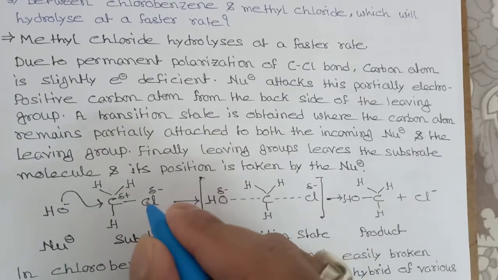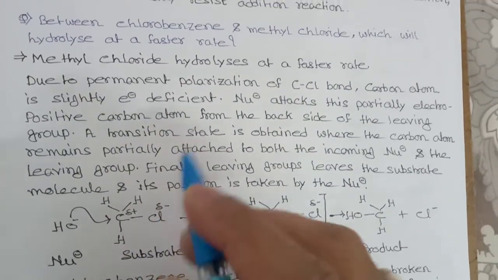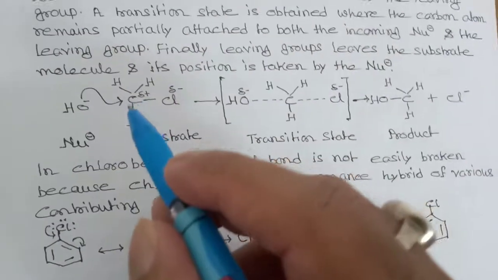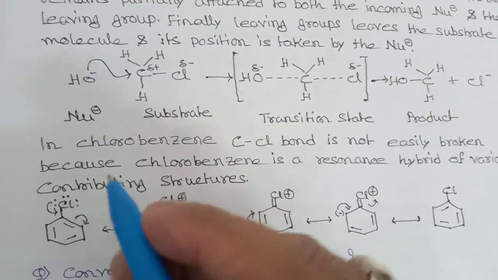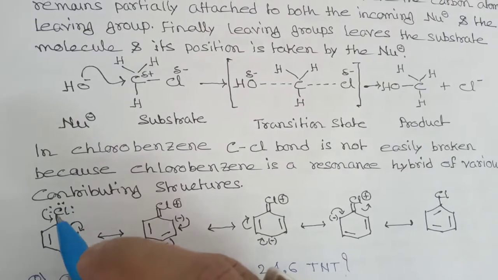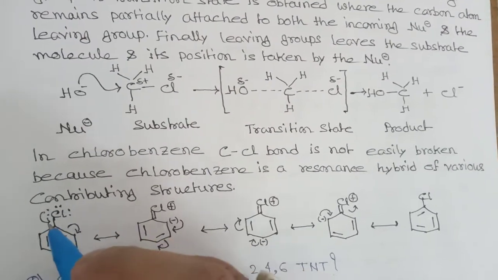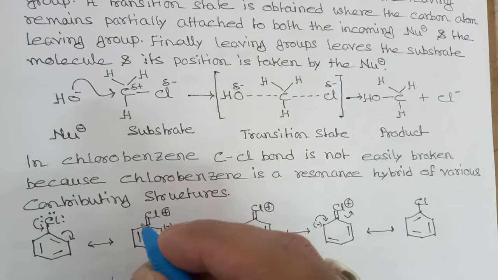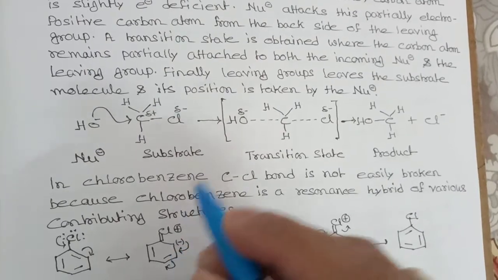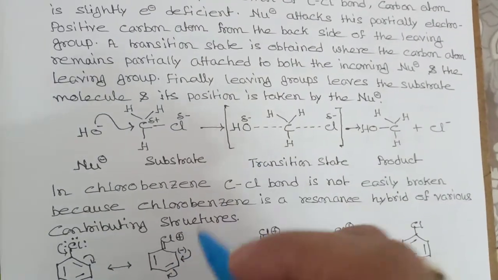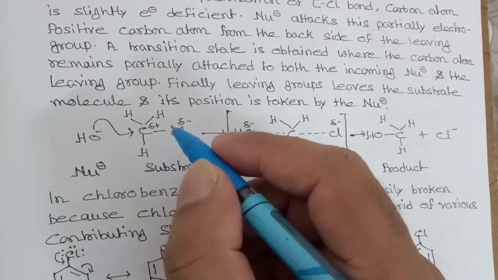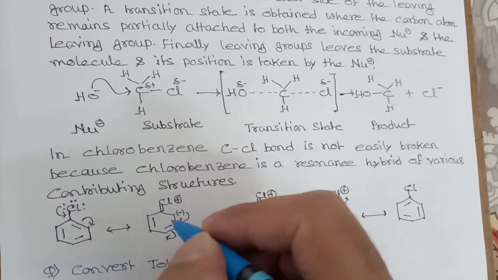Now here see, we have to clip this bond in case of hydrolysis. This is the case of methyl chloride. Now see, in case of chlorobenzene, the lone pair of electrons on chlorine takes part in resonance with the benzene ring. So we cannot break this bond easily. That's why chlorobenzene will undergo hydrolysis at a slower rate than methyl chloride, because we can easily break this one in methyl chloride.